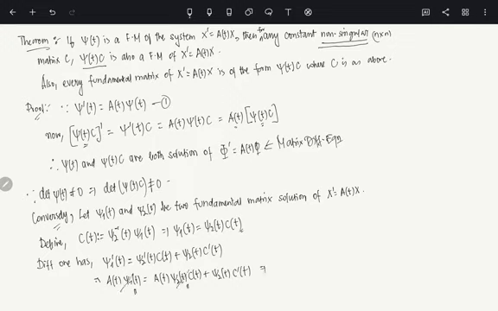Taking one matrix to the other side gives 0. Essentially what you have is Φ2(t)C'(t) is the zero matrix. Φ2 is a fundamental matrix, so it is non-singular. If you take Φ2 inverse on both sides, that gives C'(t) is 0, which says that C(t) is constant. So if C(t) is constant, Φ1 is Φ2 times a constant matrix C. With this, I am going to end this video.